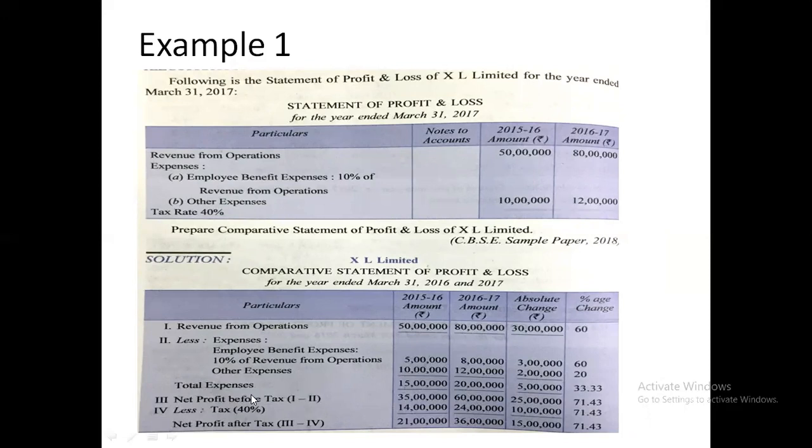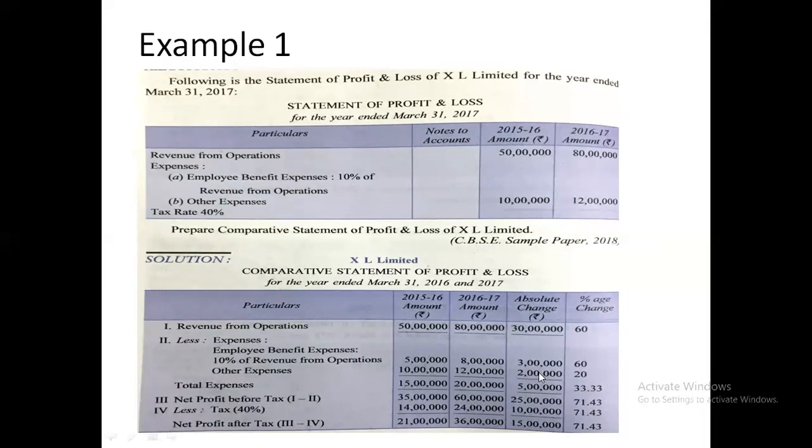Then the rate of tax is 40%. This 40% will be calculated on 35 lakh, which will be 14 lakh, and the net profit after tax will be 21 lakh. In the same way, 40% will be calculated on 60 lakh, which will be 24 lakh, and then the net profit after tax will be 36 lakh. So this way you will make the first column, second column, third column.